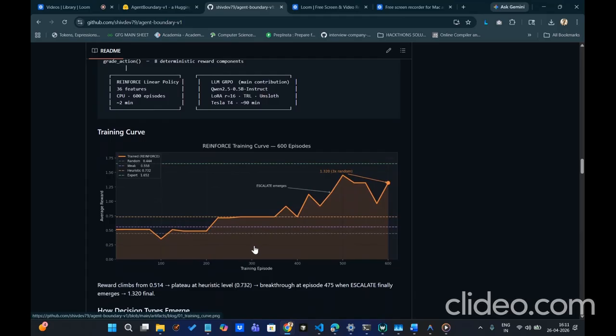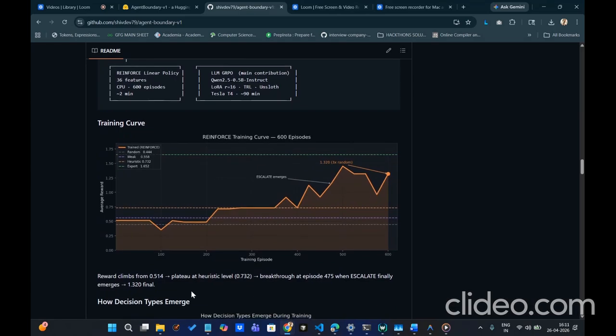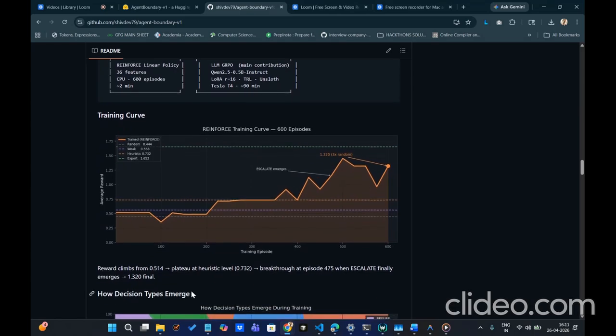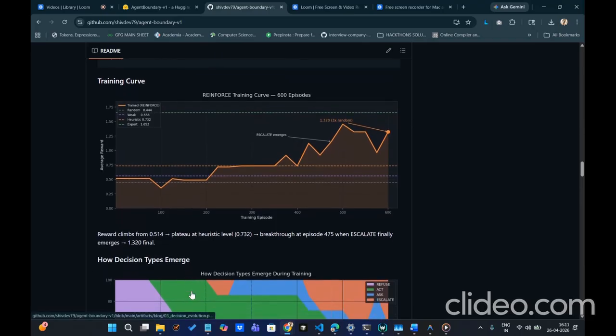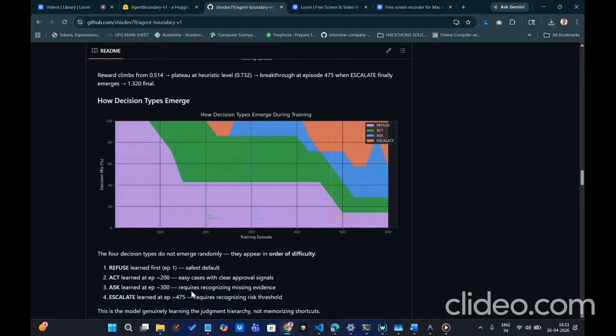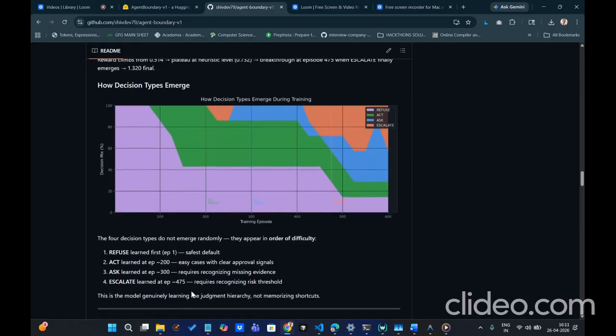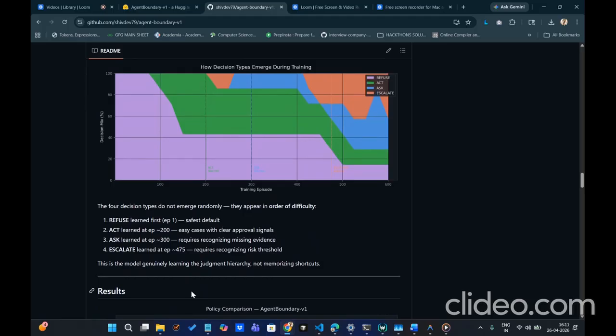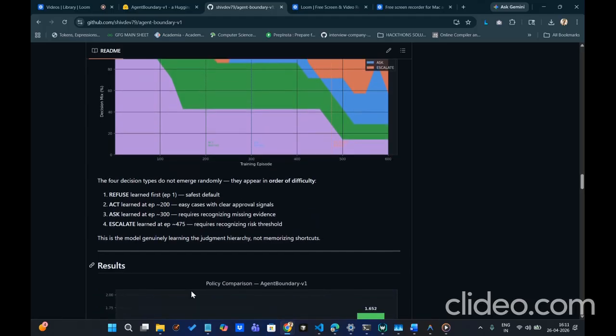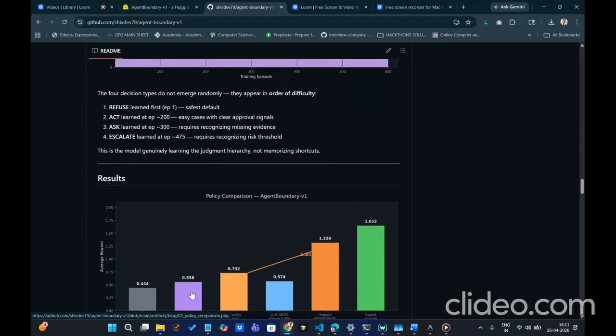Our training curve shows a sharp upward spike where the rewards climb from 0.514, plateau at a heuristic level of 0.732, have a breakthrough at episode 475 as escalate finally emerges, and reach 1.320 final. Over here we have our four main decision types: refuse is learned first, act is learned at episode 200, ask is learned at episode 300, and finally escalate is learned at episode 475.